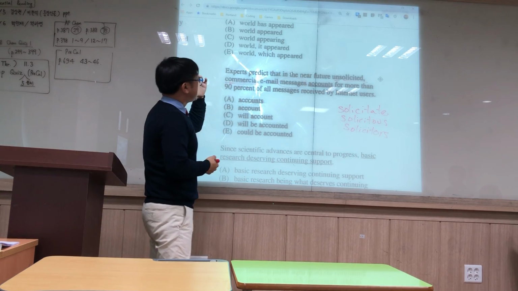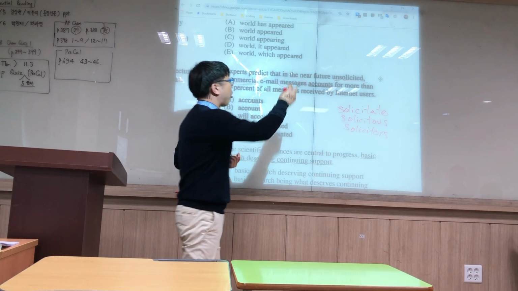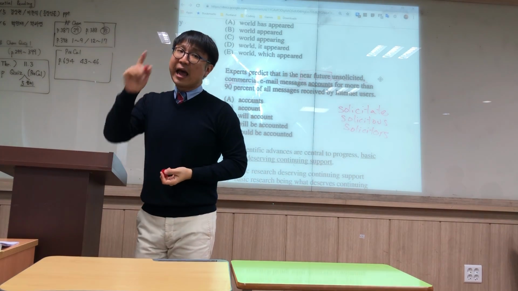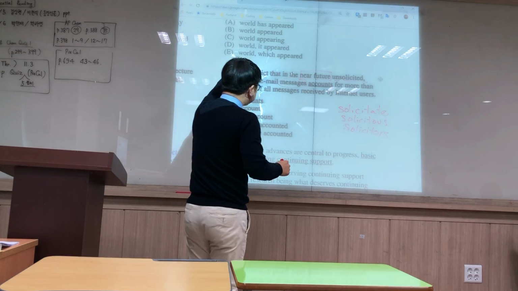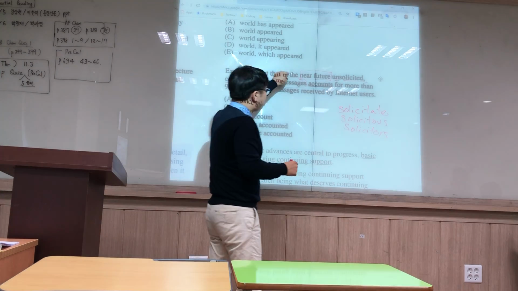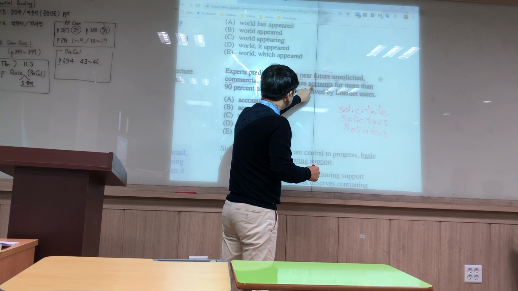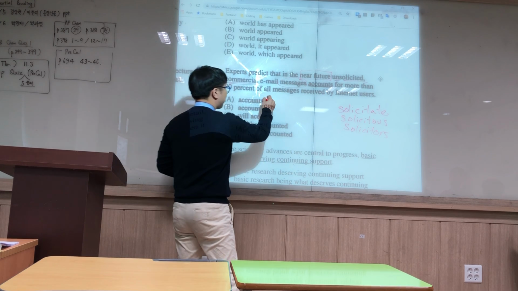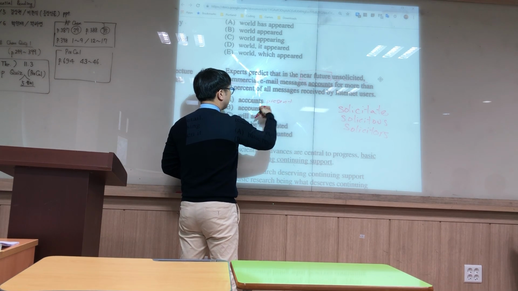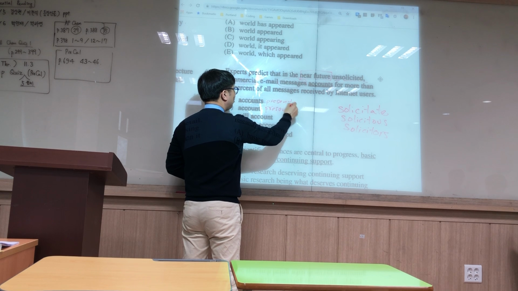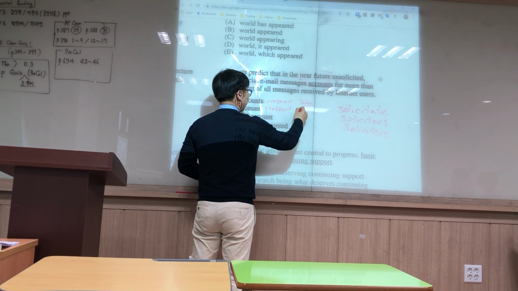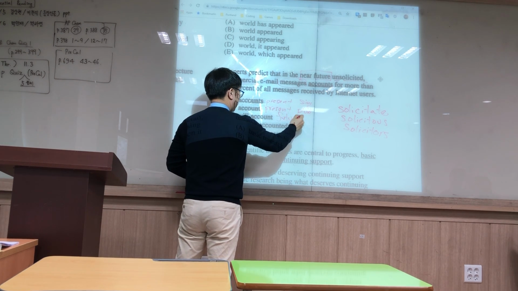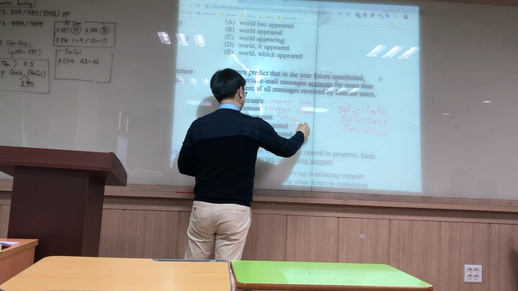Now, experts predict that in the near future, our clue word here, our key word should be in the near future. So now we're talking about which tense. We're predicting right now in the present, but this verb here, right, is going to go with this future. So accounts is present tense. Account is present tense, but the two are what? Singular, right? And plural, 단수복수, right? And we have will account, future. We have will be accounted, future.